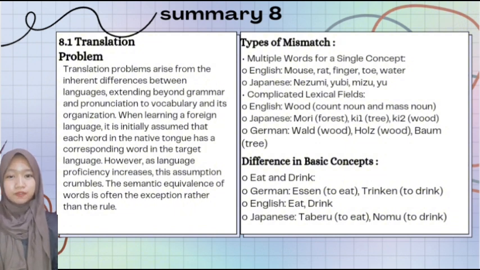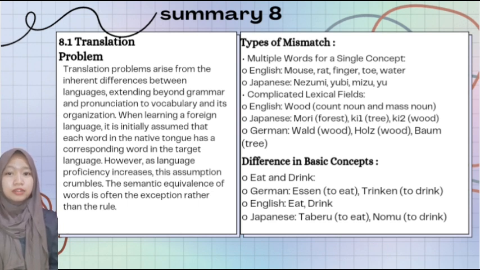When learning a foreign language, it is initially assumed that each word in the native tongue has a corresponding word in the target language. However, as language proficiency increases, this assumption crumbles. The semantic equivalence of words is often the exception rather than the rule.